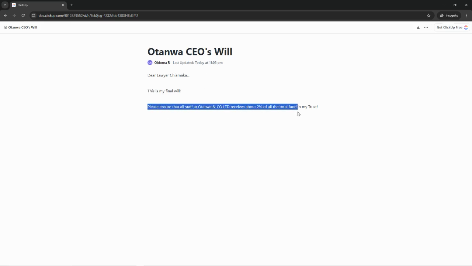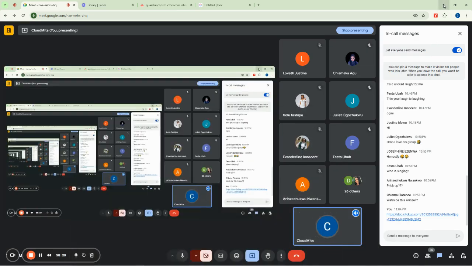Please ensure that all staff at Otanwa and Co Limited receive about 2% of the entire fund in my trust. And this can be me sending it to my lawyer. She will now stamp it and sign it, right? So that is just how that one works. So tell me if you got it on your own part, if it works.